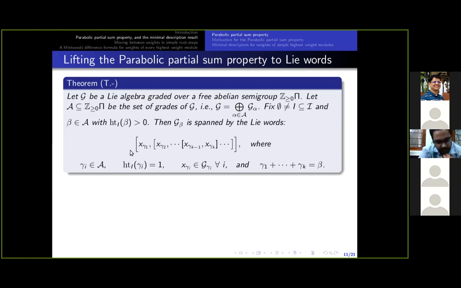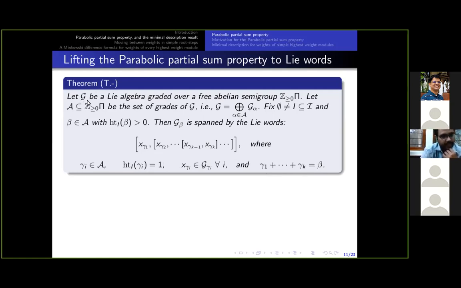Then the graded piece G beta is spanned by the right normed Lie brackets as shown here. Recall we have seen right normed brackets in Venkatesh's talk. In the right normed brackets here, the gamma i we see here are grades with unit I-height, and x gamma i are vectors in the graded piece G gamma i, such that the sum over all gamma i is beta. Now we will see how this implies the parabolic partial sum property.